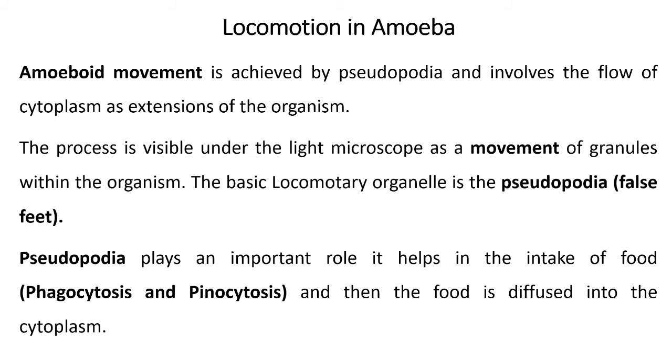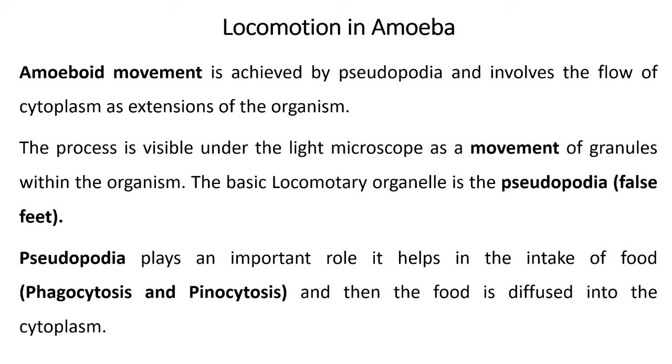Then the third animal, that is Amoeba proteus. In Amoeba proteus, we observe amoeboid movement. In amoeba, there is a special organ called pseudopodia. With the help of this pseudopodia, an animal like amoeba moves from one place to another.